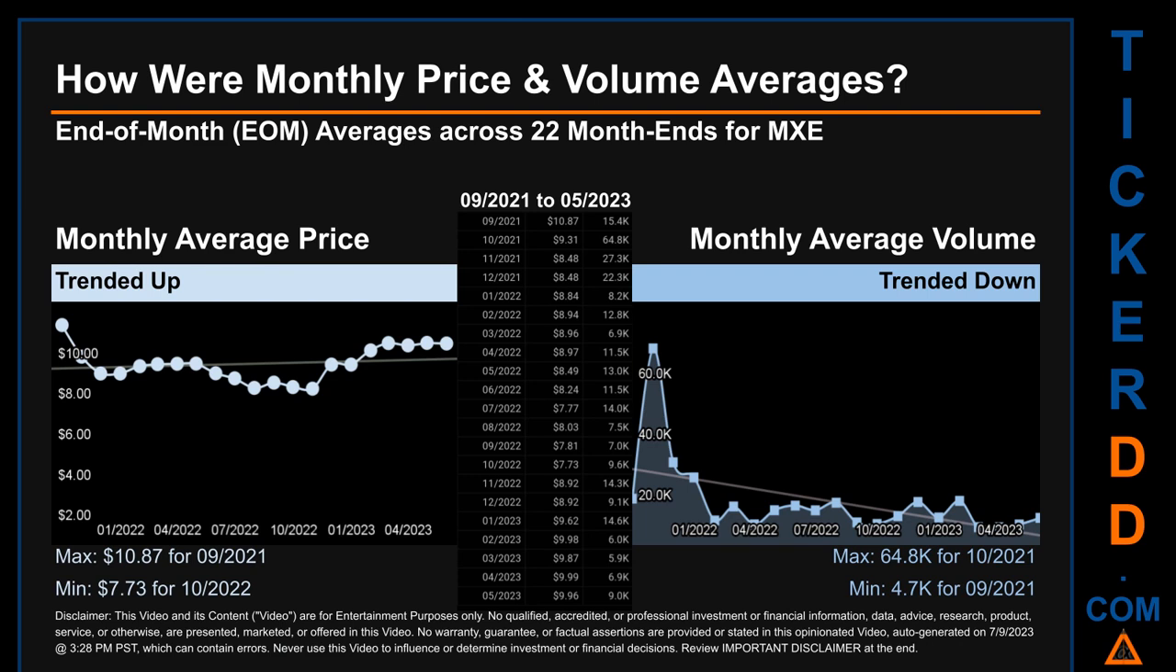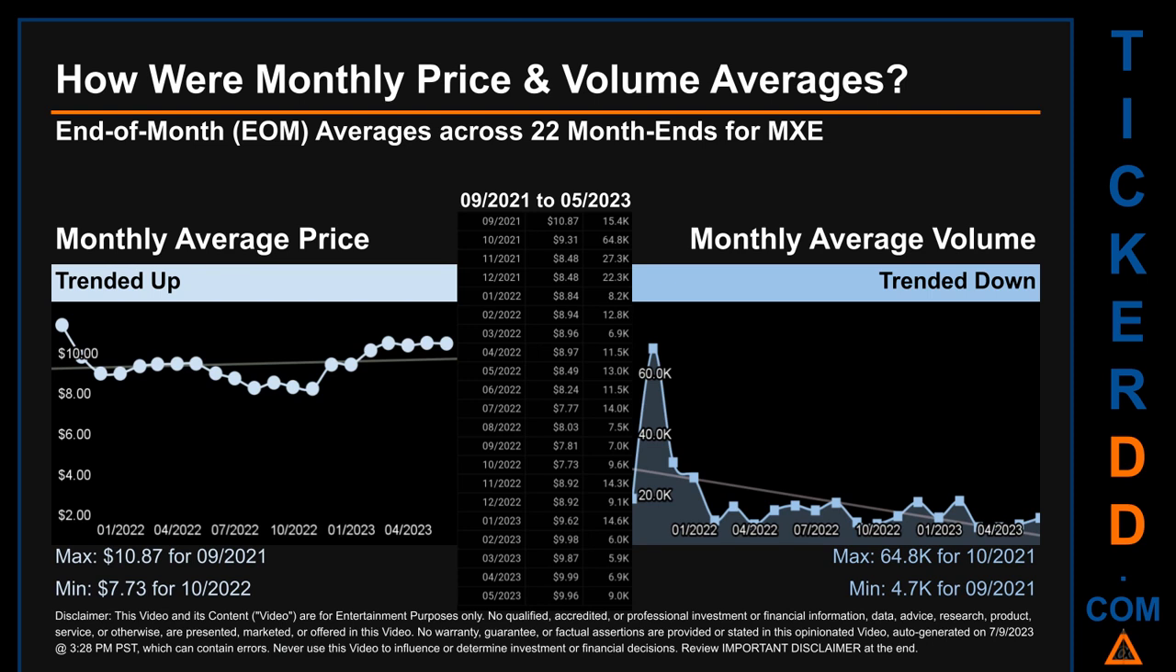How were price and volume averages for MXE? Across 442 trading days, there were a total of 22 month ends, of which monthly averages for daily price and volume were calculated. Overall, monthly price average trended up while monthly volume average trended down.